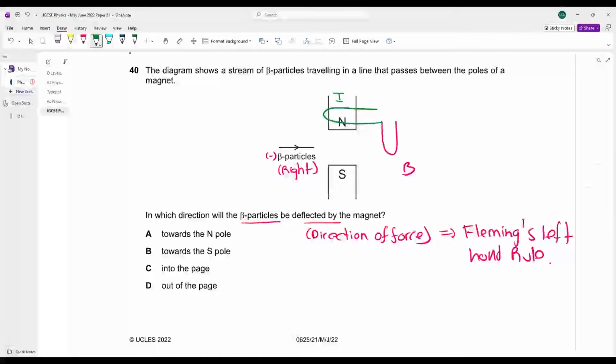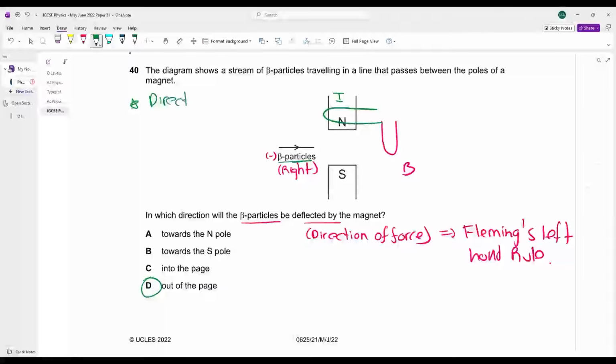The direction of current left side पे आ जाएगा. Why on the left side, not on the right side? Why? Because you have negative charges moving towards the right. Current always moves opposite to the negative charges. Your force points out of the page. D is your answer. यहाँ पे key point भी लिख लो.